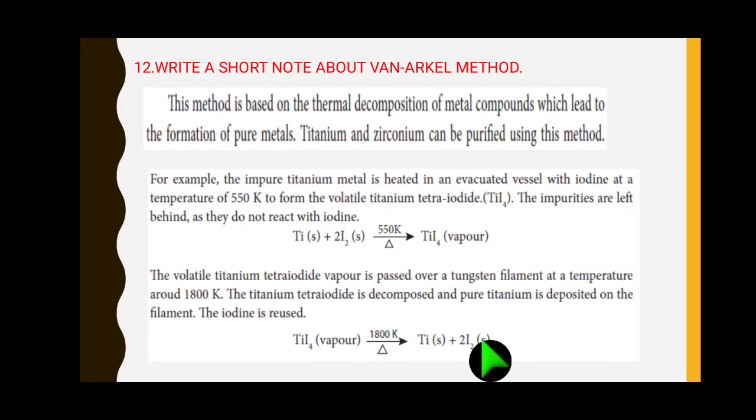We also get the byproduct iodine again, so the iodine is reused. So first combination, second one decomposition. So impure titanium turns to pure titanium. This process is known as the Van Arkel method. Thank you.